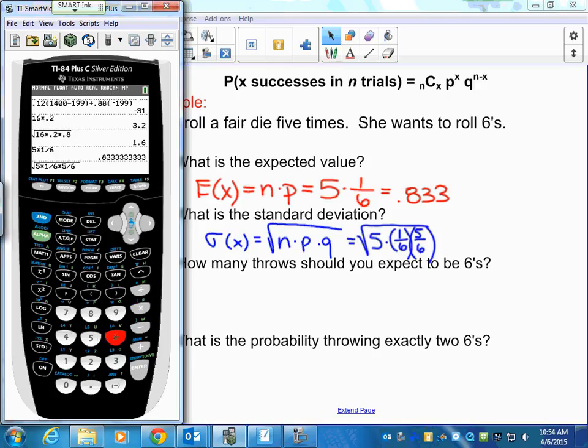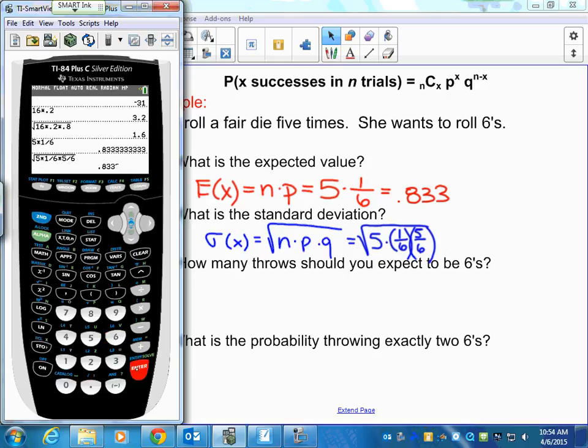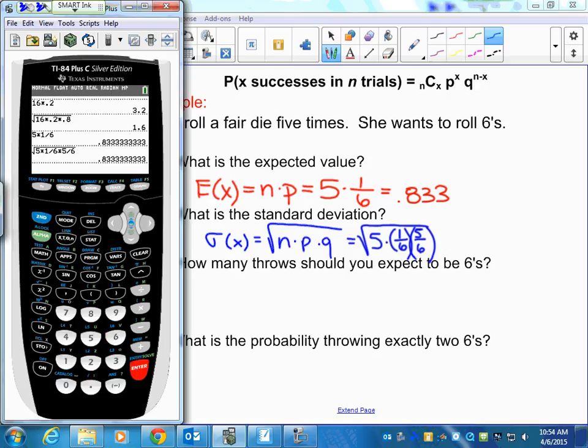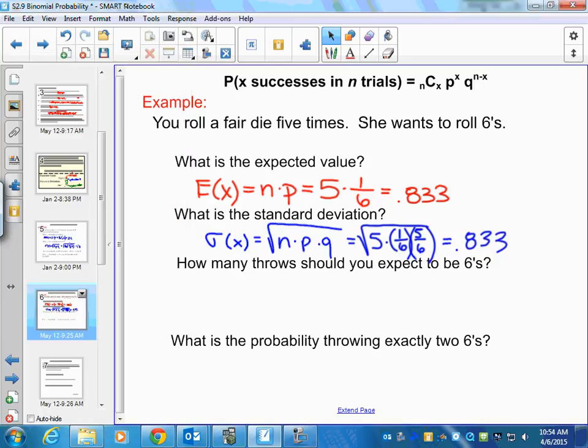If your calculator doesn't carry the square root over the top of everything, you need parentheses all around all of that. And we end up getting the same answer. That's just kind of a fluke in the problem that I made up. That won't usually happen. And again, we will do more with these 2 values tomorrow. Okay. We'll do one more example.